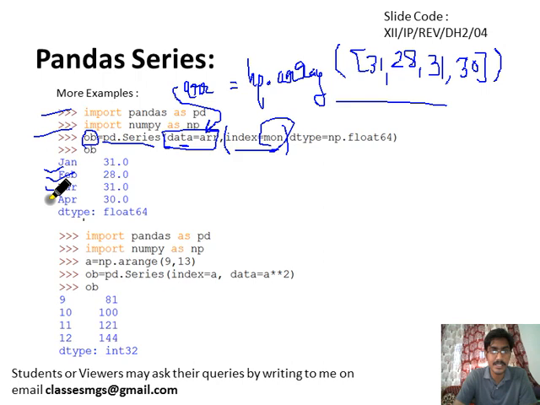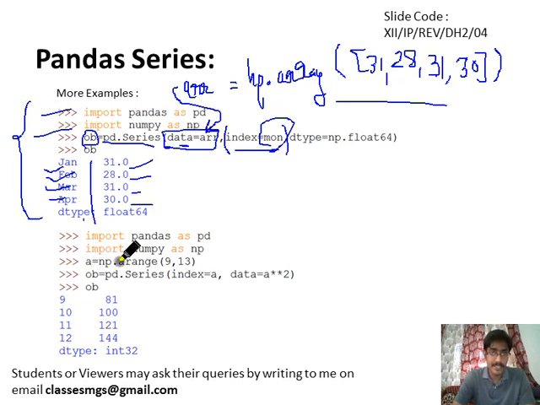Like we are passing January, February, March, April, so it is becoming the index, and np.array, and in the array, data equals array. That means we are passing some data into this array, so this data will become the actual data associated with these indexes. So 31 is the first value, so it will come on 31. 28 is the second value, so it will come here. 31 is the third value, so it will come here, and so on. So this is the example of how we can create a pandas data series using a numpy array.